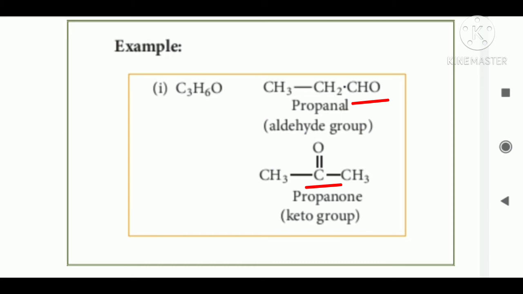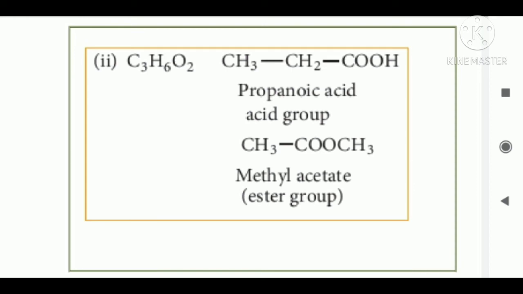Then another example of functional isomer: C3H6O2. Two functional groups are present there, one is acid and another is ester. Both have the same molecular formula. First one is CH3CH2COOH, propanoic acid, and another one is CH3COOCH3, methyl acetate. They have the same molecular formula but differ in functional groups. That is the functional isomer.